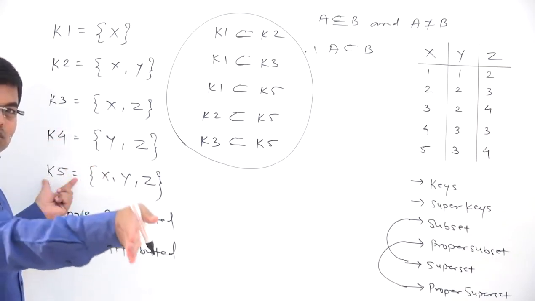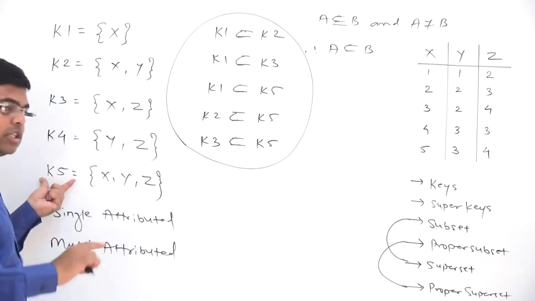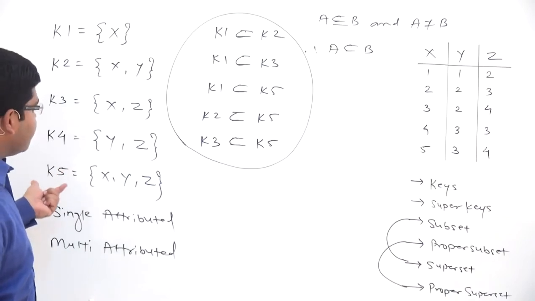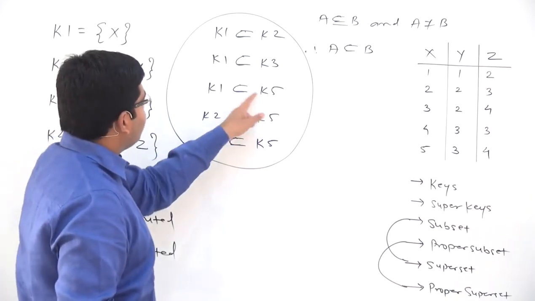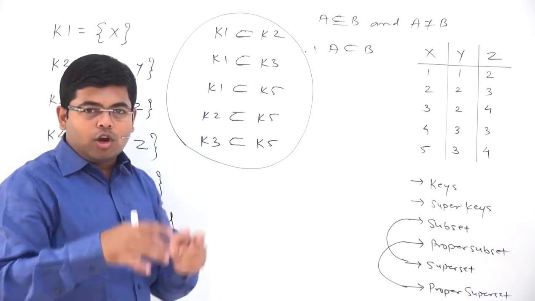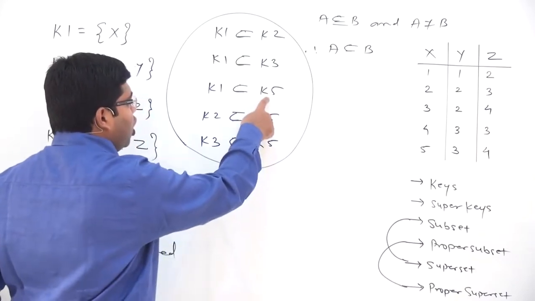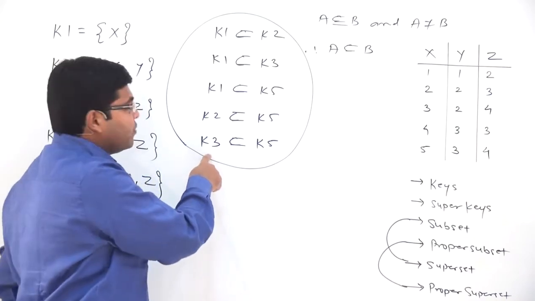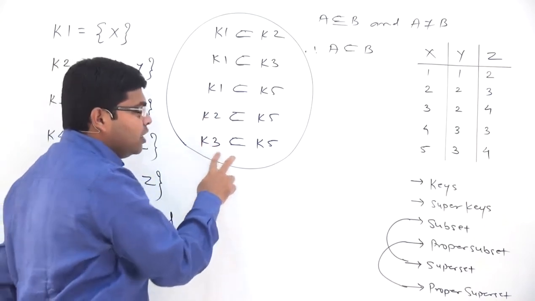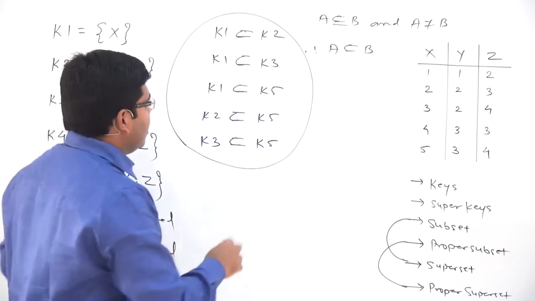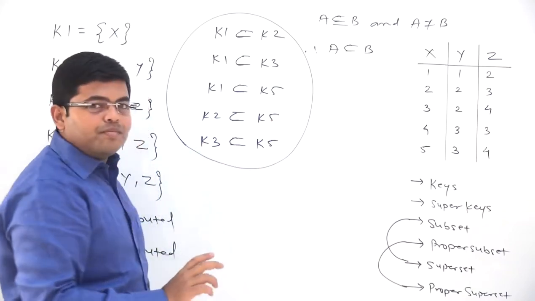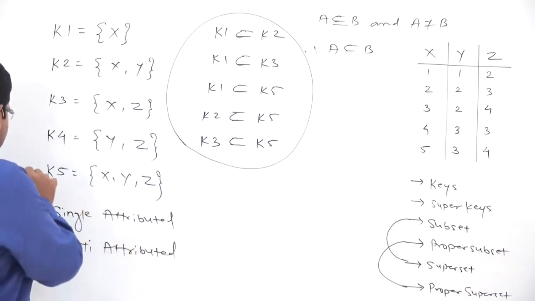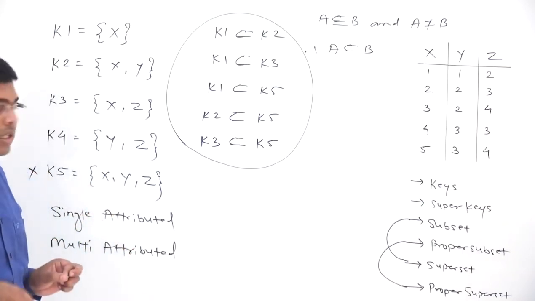Okay, and for that, or whether K5 can be called a key or not. Every key can be called a super key, but can we call K5 a key or not, that we want to check. Okay, therefore we will check whether any of the proper subsets of K5 is a key or not. Now K5 has not got just one, but K5 has got three proper subsets, K1, K2 and K3, which are keys, and therefore K5 cannot be called a key, and therefore K5 can just be called a super key. So as far as the key is concerned, K5 cannot be called a key.